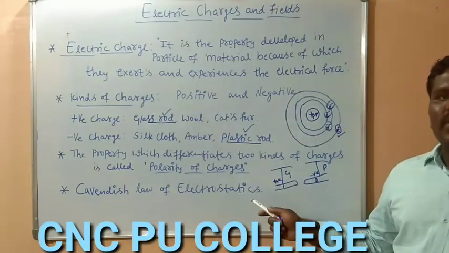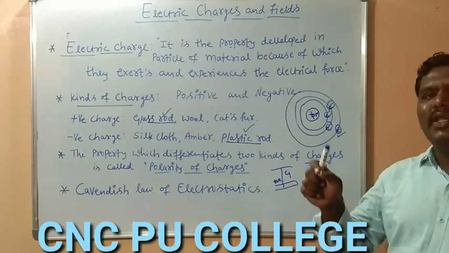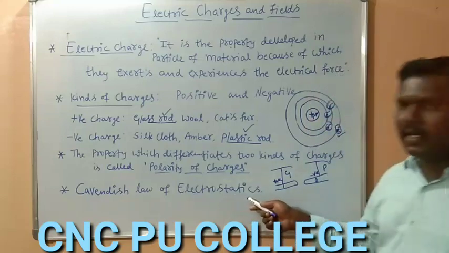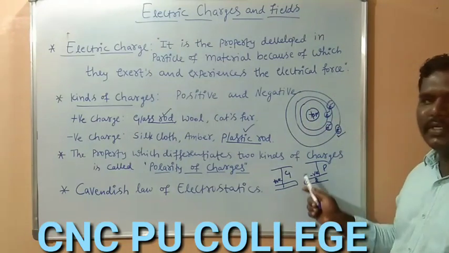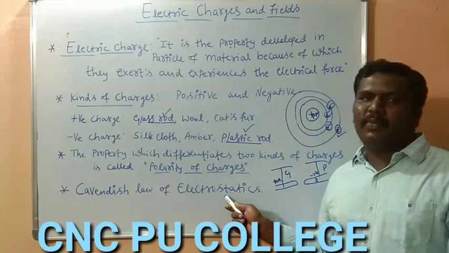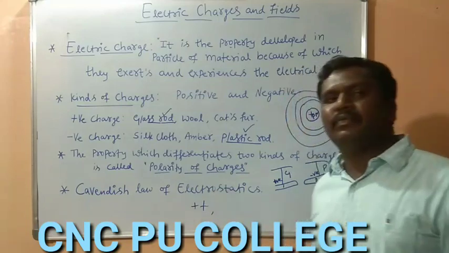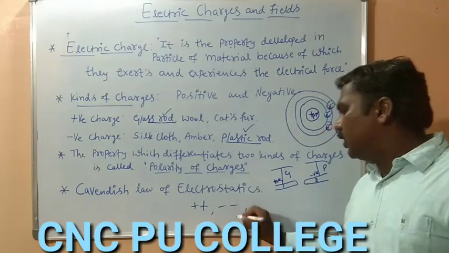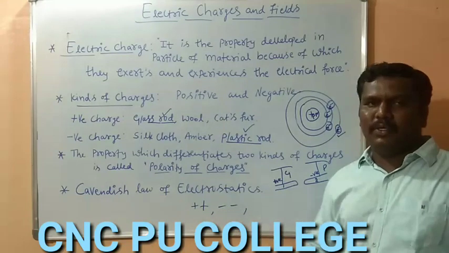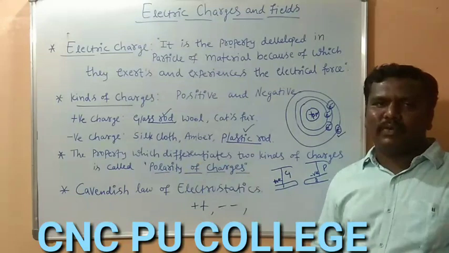So Cavendish is going to give his law, that is the fundamental law of electrostatics, the Cavendish law of electrostatics. By these observations, he gave the law, that like charges repel. Like charges means positive-positive or negative-negative, because we observe that the two glass rods will move away from each other. If you bring two plastic rods closer, they will move away from each other.